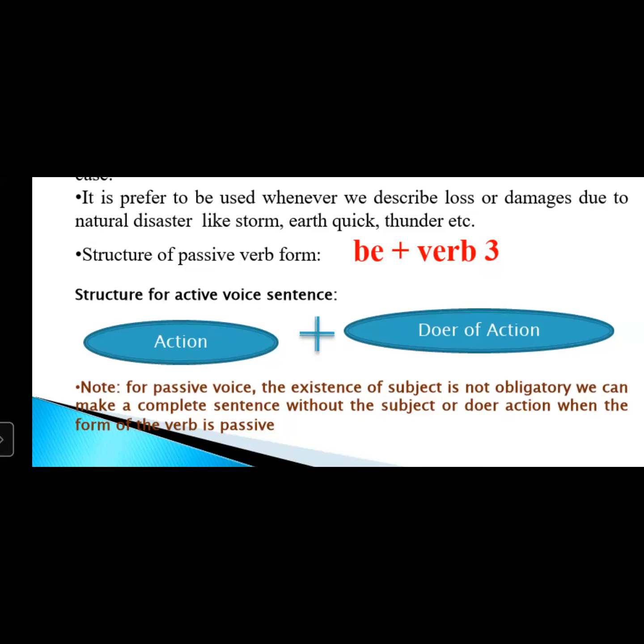You can also say, door was broken, wall was painted, she will be killed. Who will kill her? Who will paint the wall? Not clear. So a sentence can be made without mentioning the subject or doer of action only in passive verb form, not in active.